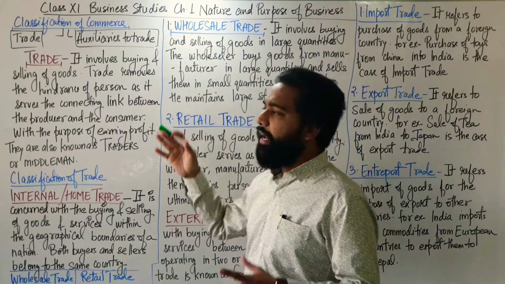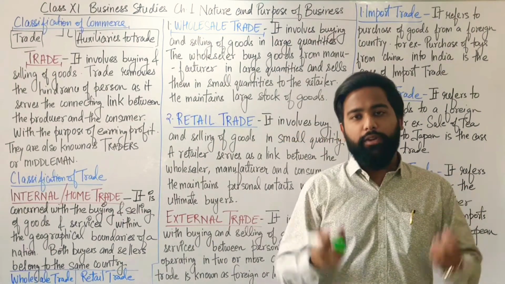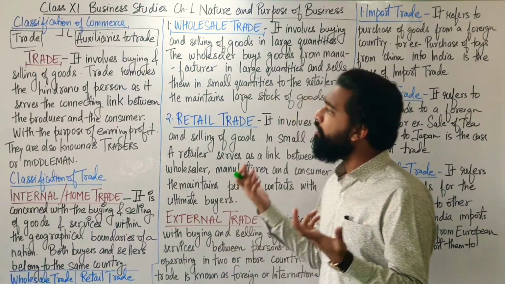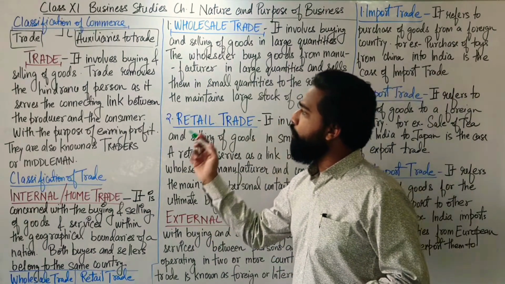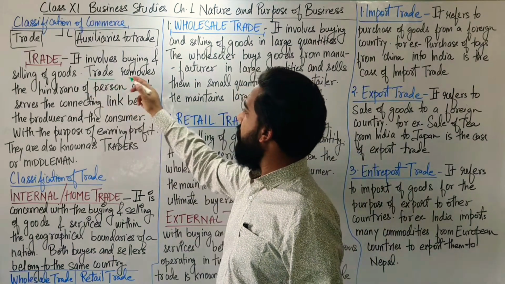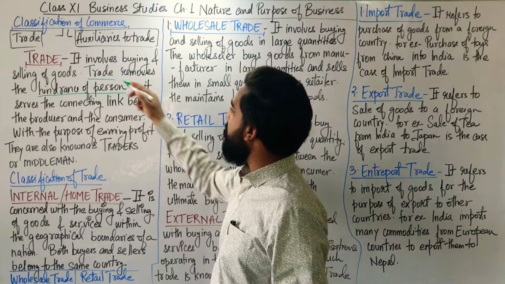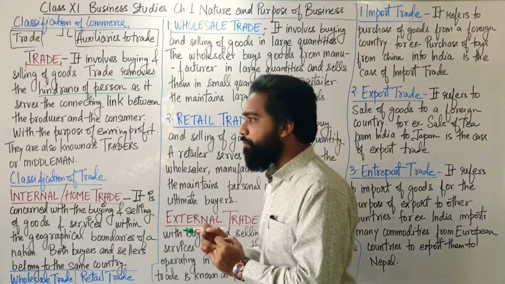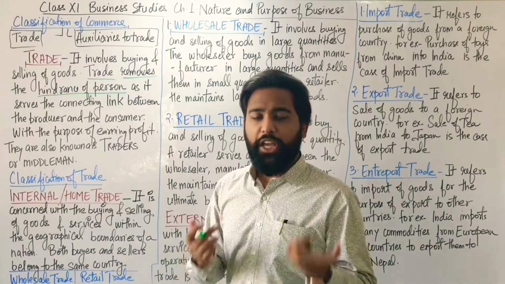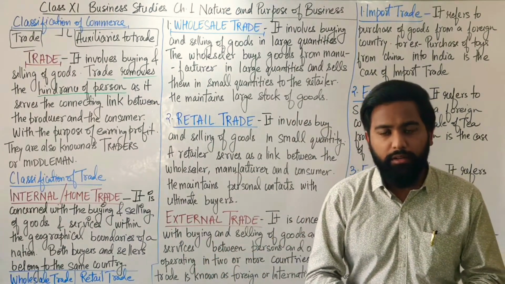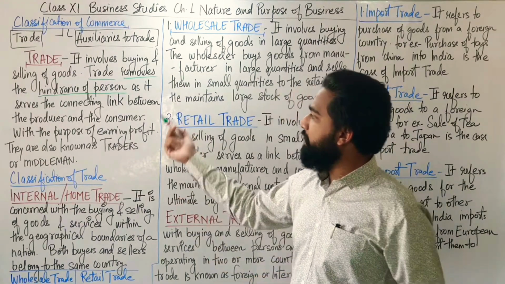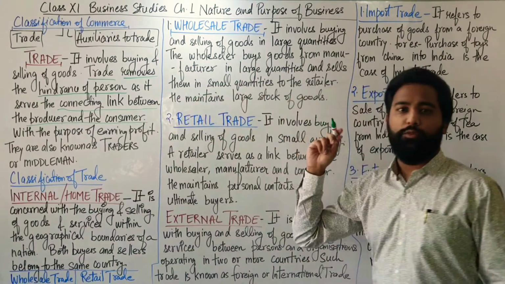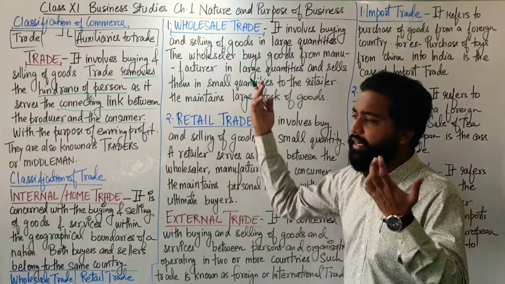It involves buying and selling of goods. As you all know, in trading there is some buying and there is some purchasing of goods. Now, you have already learned that trade removes the hindrance of person. What is the meaning of hindrance of person? Of communication between the producer and the consumer, as it serves as the connecting link between the producer and the consumer. Is that clear? You already know that it's a connecting link.